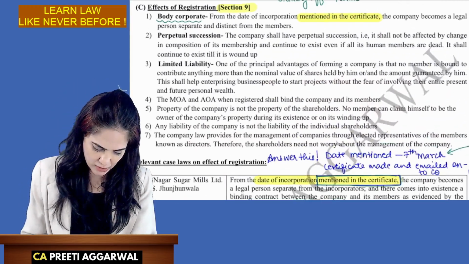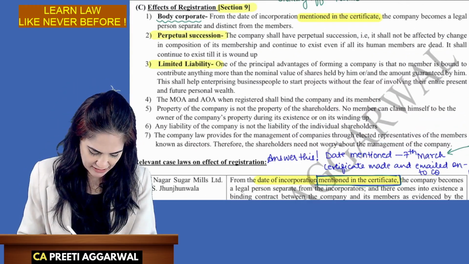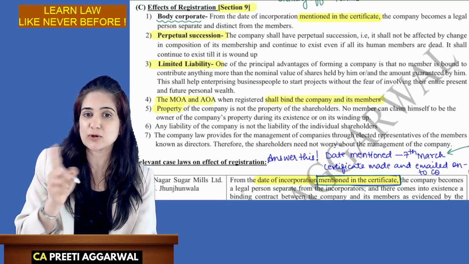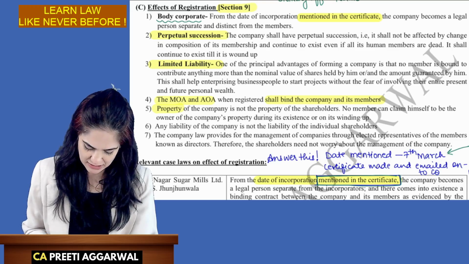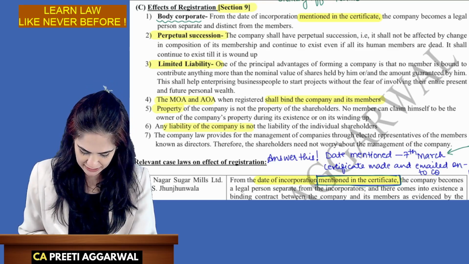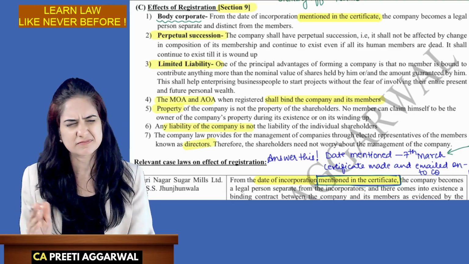The company now acquires perpetual succession, limited liability, MOA and AOA are binding on the company and members. Property now belongs to the company. Liability is not the liability of the shareholders, it is the liability of the company. And the management is through directors. Not very important.